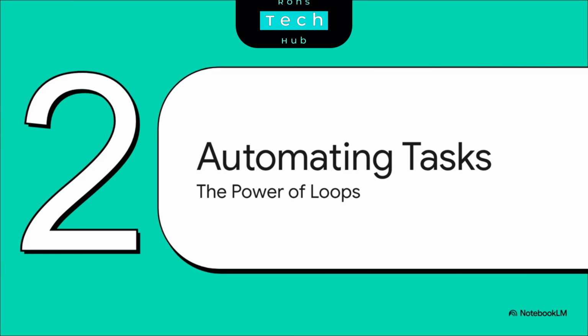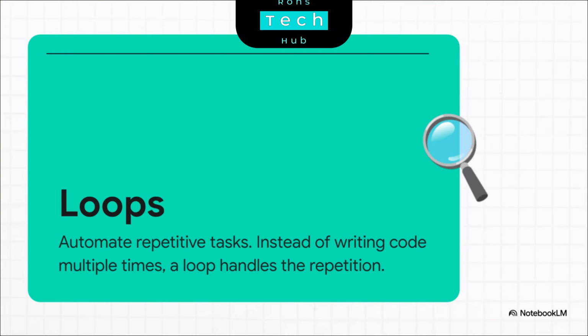Okay, so our assistant can now make smart decisions. That's awesome. But what about those really tedious, repetitive tasks? We don't want it to get bored or quit. That's where our second superpower smashes onto the scene, automation. And it's all powered by loops. Loops are the absolute engine of efficiency in programming. I mean, instead of writing the same line of code 1,000 times, you just write it once, pop it inside a loop, and tell the computer how many times to run it.